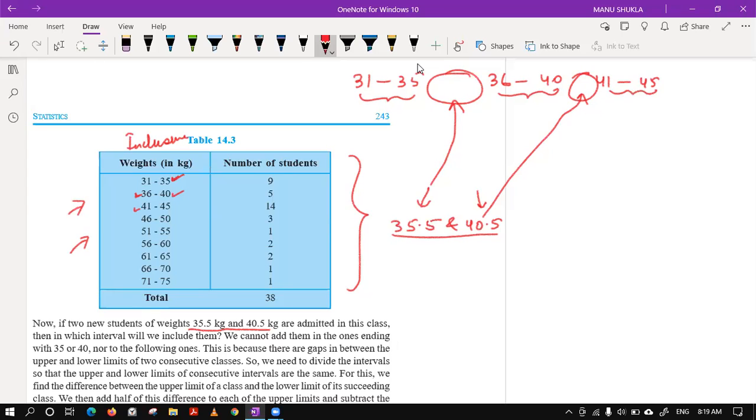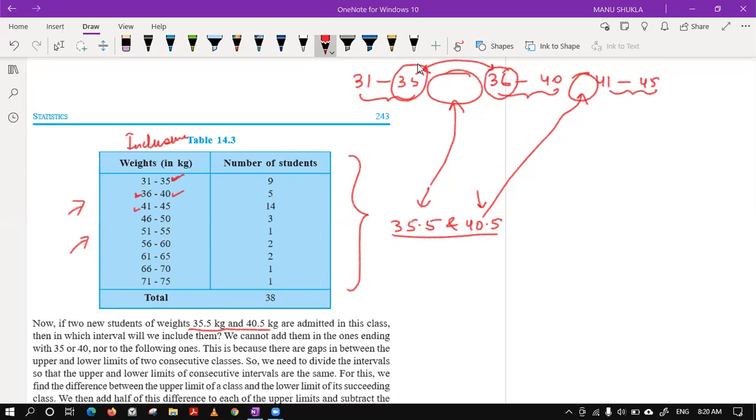To make them exclusive, we have to make these two same. What do you say? To make it continuous, we should have the same upper limit of preceding class and same lower limit of succeeding class. Now the issue is how. Yes, Vaishnav has got that. So we have to see one thing, that there is a gap of what?